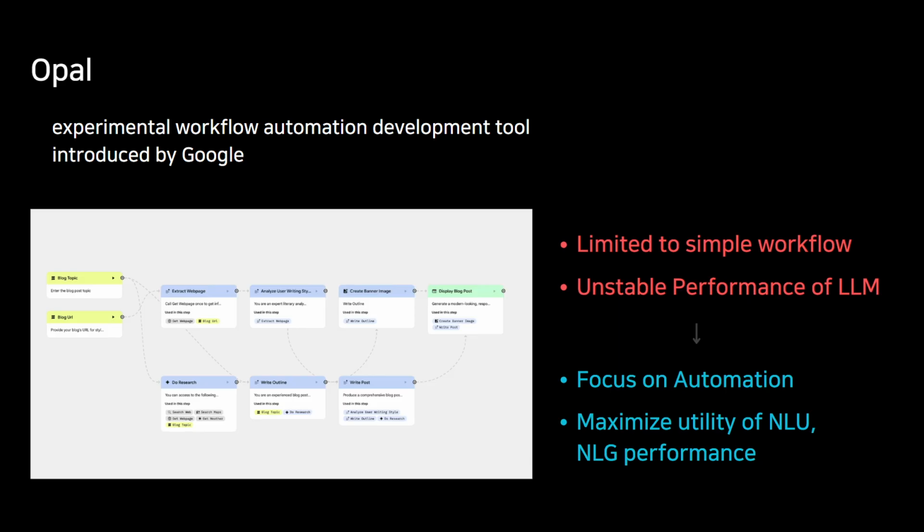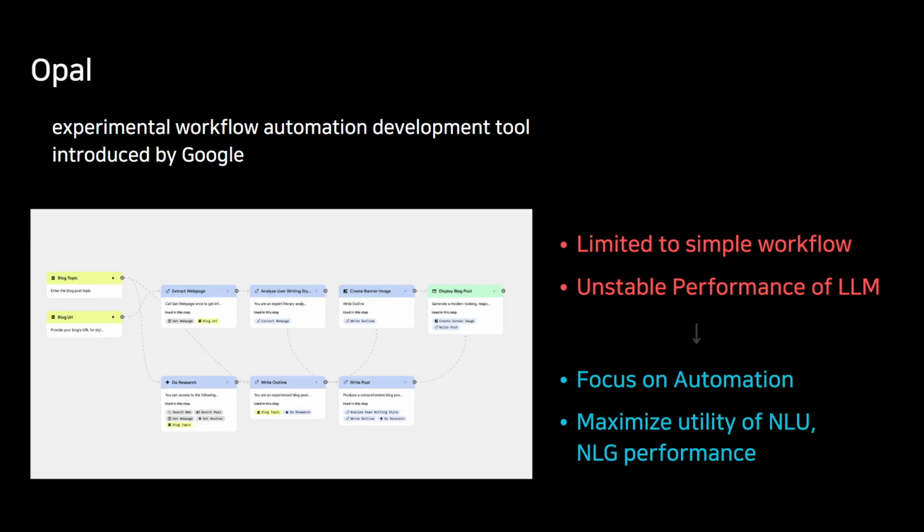Opal is an experimental workflow automation development tool introduced by Google. Its main job is to connect the LLM controller to a body of other tools like file readers or APIs. However, as it is still in an experimental phase, it has several key limitations. First, its capabilities are largely restricted to simpler, more linear workflows. It excels at creating chains of actions, but is not designed to easily implement the complex cyclical reason-act loop that a full ReAct agent requires.